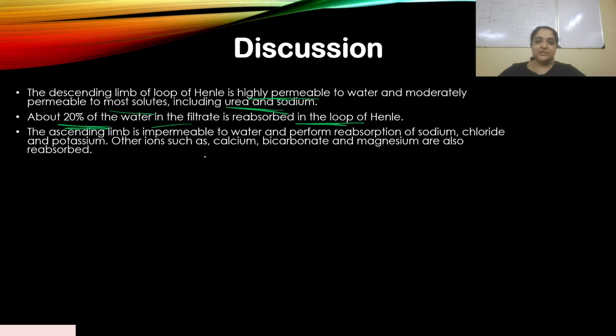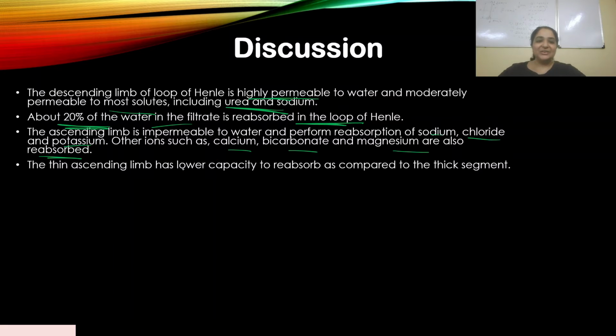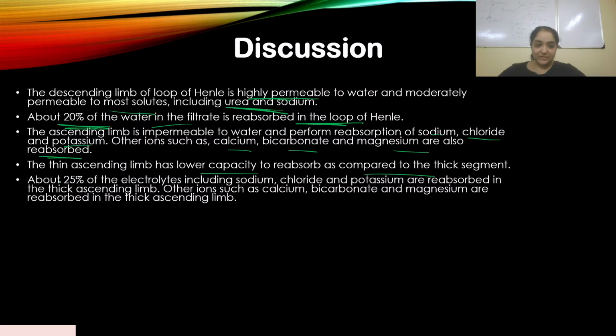So the ascending limb is impermeable to water and performs reabsorption of sodium, chloride and potassium. Other ions such as calcium, bicarbonate and magnesium are also reabsorbed. I've already explained that to you. The thin ascending limb has a lower capacity to reabsorb as compared to the thick segment. About 25% of the electrolytes, including sodium, chloride and potassium, are reabsorbed in the thick ascending limb, back into the blood.